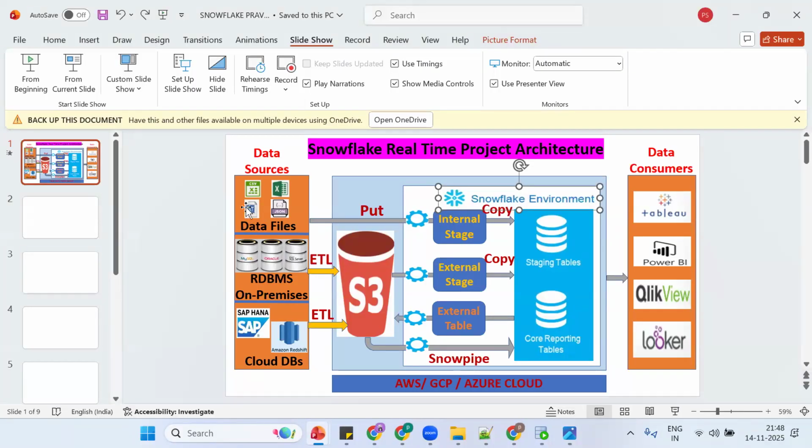Simple thing: data will be there. Make it work. Move the data, transform it, validate it, test it, and give it to the reporting tool. They try to consume our data. This is our day-to-day responsibility.